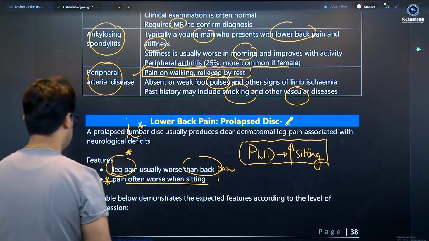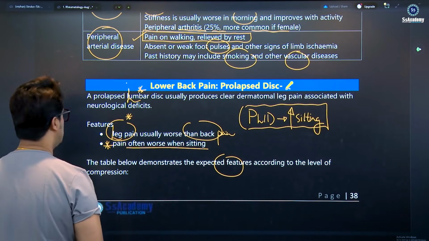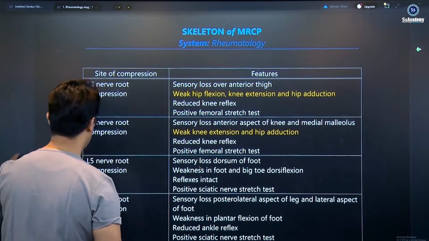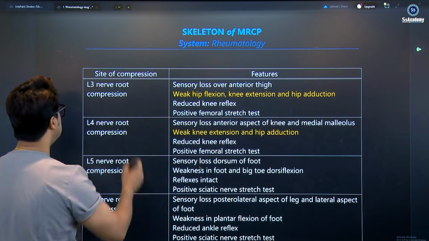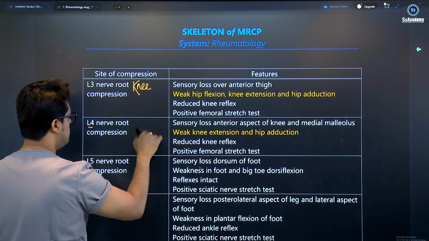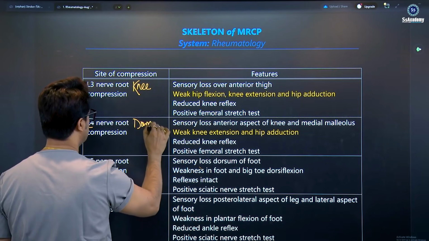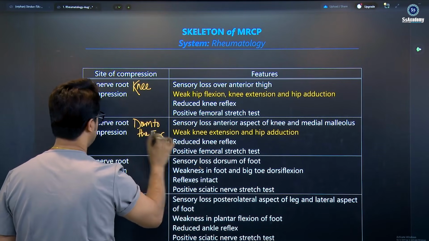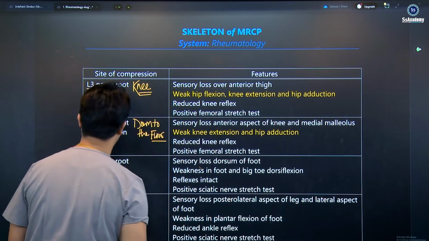The table below demonstrates the expected features according to the level of the lumbar disc prolapse. So the disc level can be diagnosed by identifying the nerve root compression. L3 is the knee. L4 is down to the floor, the medial side. Remember, L3 is the knee, L4 is down to the floor.